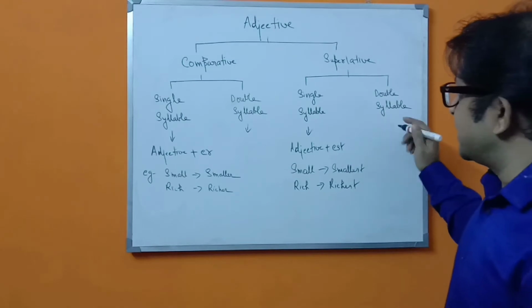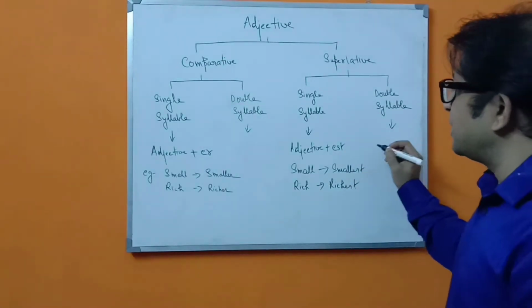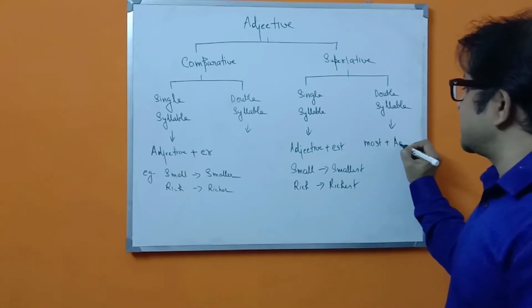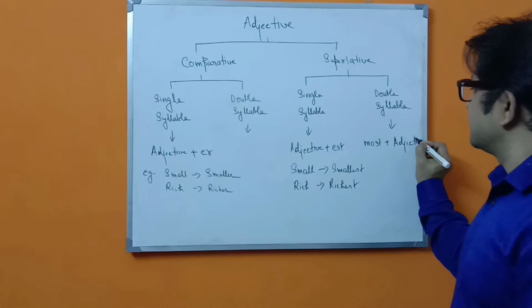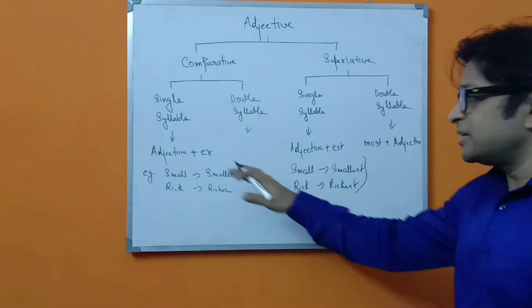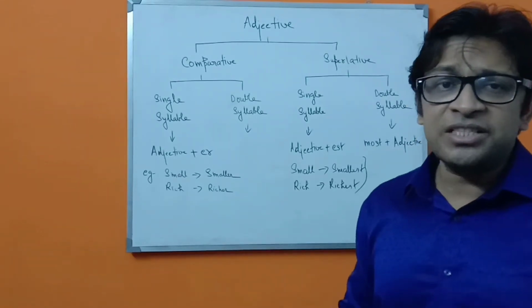But in case of double syllable, what we are going to do is add most before the adjective. That means consider words like beautiful and intelligent or industrious.